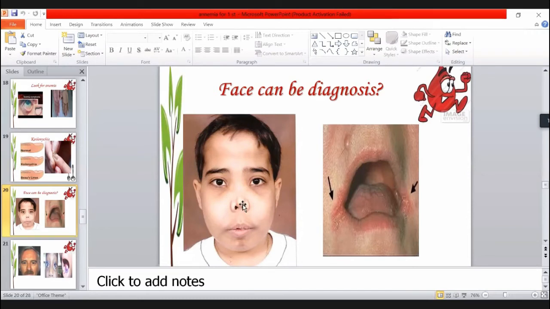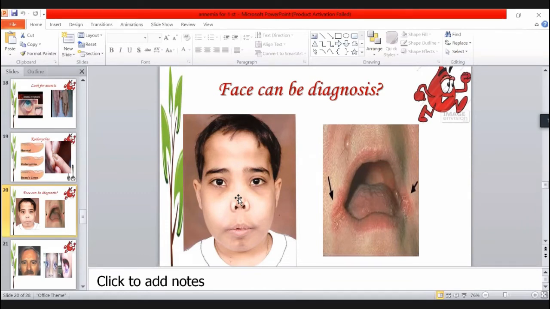Very good. Just look at the bridge of the nose. It's depressed. The bridge of the nose is depressed. And if you look at the forehead of this boy, the forehead is more prominent. These are typical of thalassemia major. When there is extramedullary and medullary hematopoiesis, the membranous bones overgrow, and because of the overgrowing of the maxilla, the nasal bridge is depressed. So this is the typical face in the case of thalassemia major.